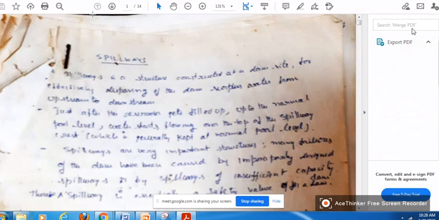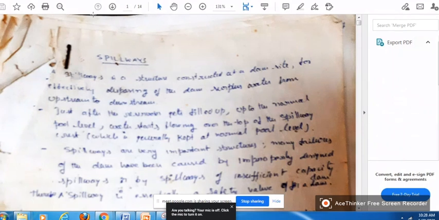You want to release the entire 2000 to the downstream side, but you designed only for 1000 capacity. Therefore the extra 1000 will accumulate in the reservoir, that accumulation will increase the water level, and at one point of time it will overflow the structure. That's why spillways should not be underestimated.